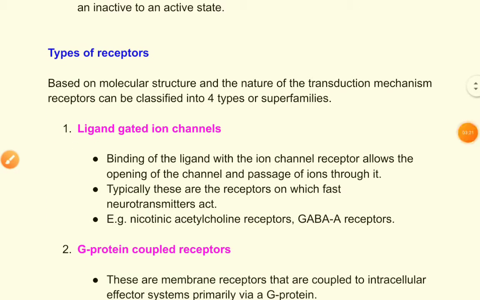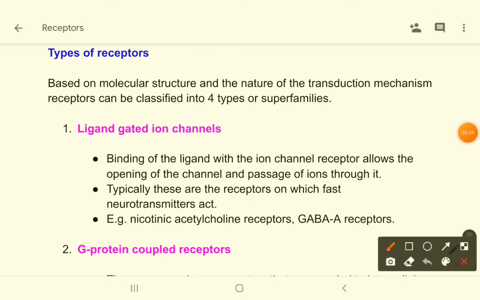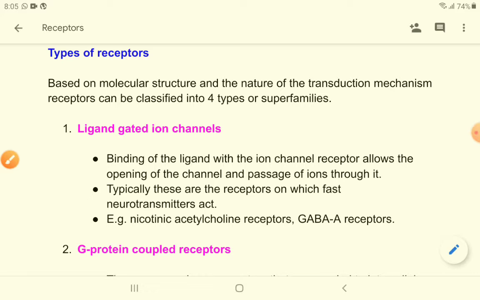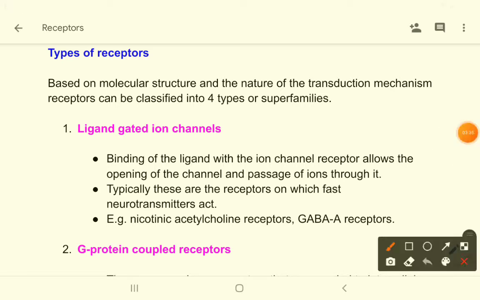Now come to types of receptors. There are a few types of receptors based on their molecular structure and the nature of the transduction mechanism. We can divide receptors into four broad types. So number one, ligand gated ion channels. We have already talked about ligand gated ion channels. What are these channels? That means when a ligand binds with these channels or receptors, then the channel will open. These are ion channels, but these are ligand gated. That means when the drug binds with these ion channels, they open, and there is passage of certain molecules or ions, and that leads to the action.